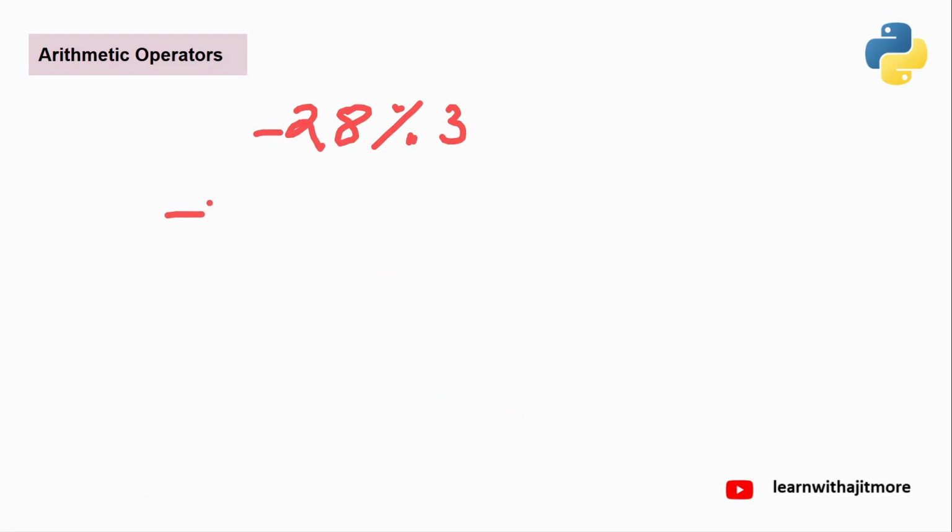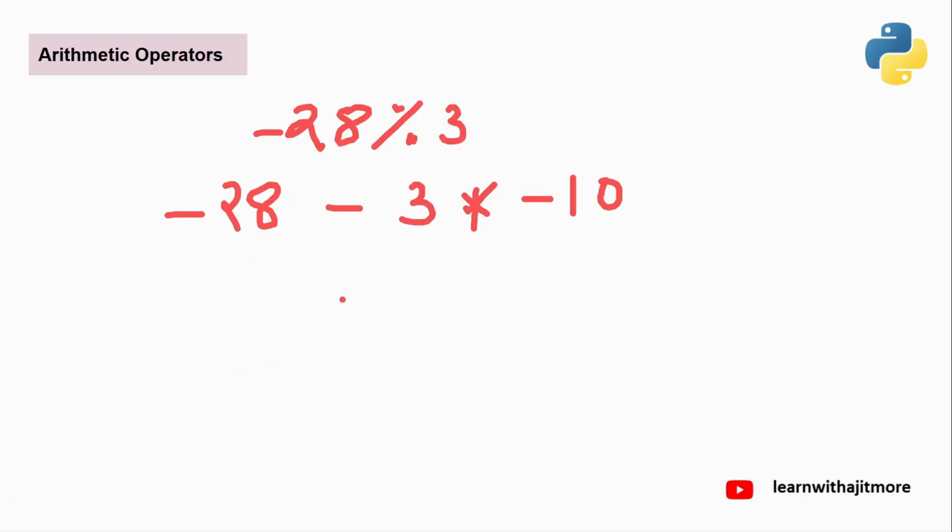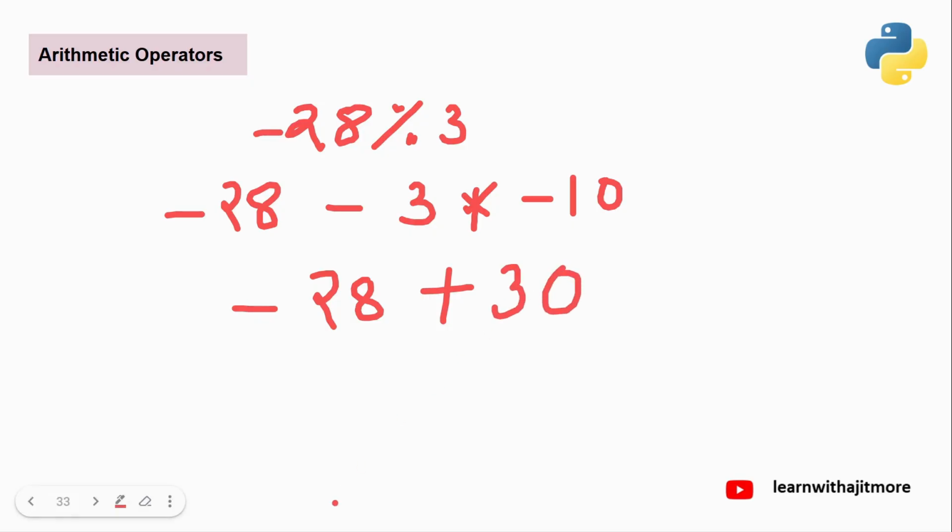So numerator is -28 minus, what is the denominator? 3 into, what is the floor division? -10. Yes or no? Just now we found -10. Now find out what you'll get. -28 plus 30. What should be the answer? 2. Yes or no? Quick. You should be quick in numbers.